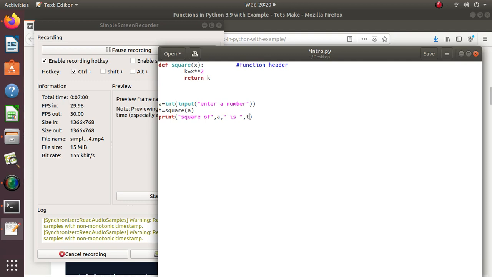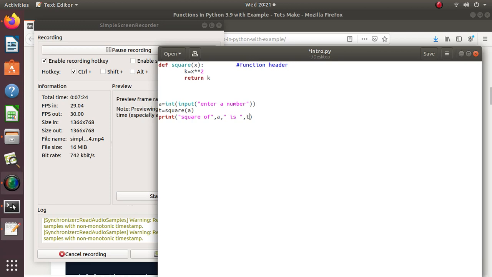So here in the first part, def, I have defined the function with the name square, and in the second part I have used the function square to calculate the square of the variable a, which I am taking from the user, and it will print the value of t.